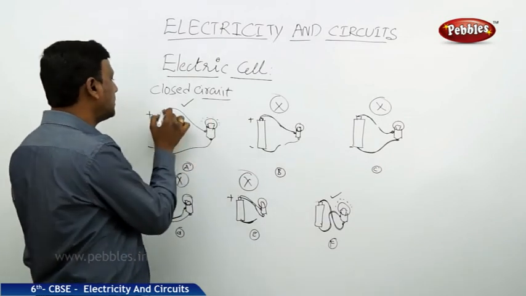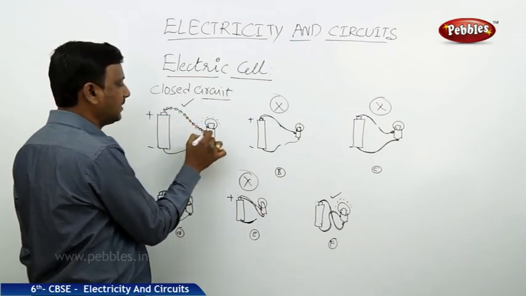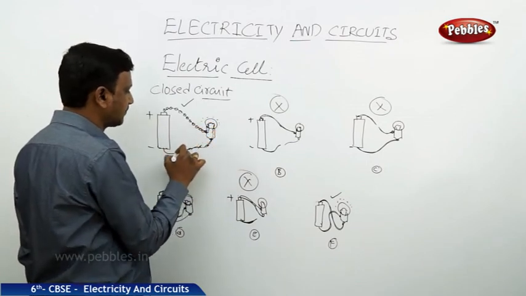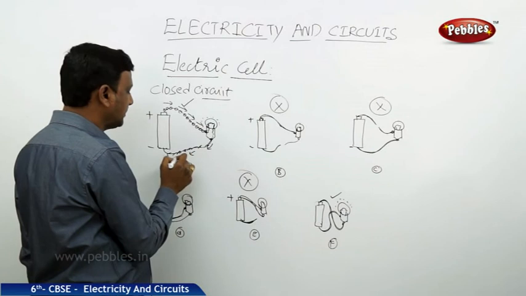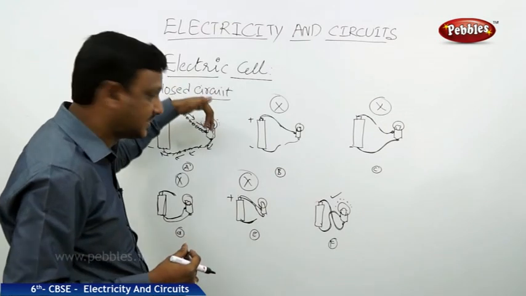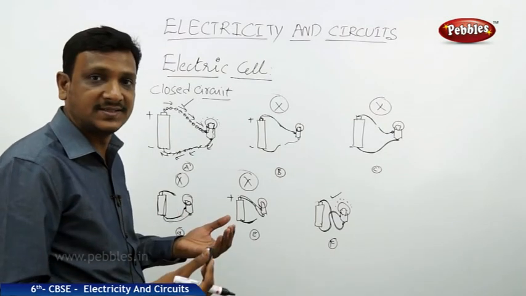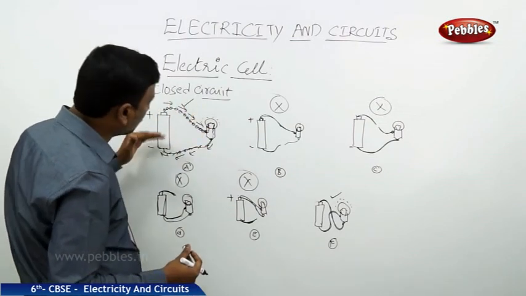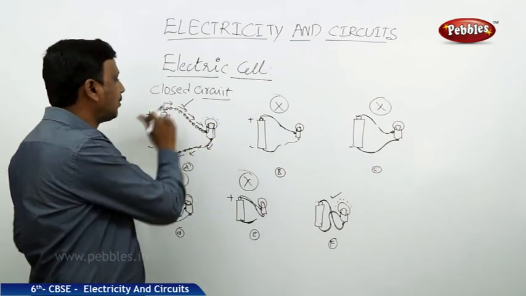Now see the positive and negative. The current begins here. It goes like this to the bulb, and in the bulb it travels in the filament and it comes back like this. So you can put arrow marks showing how the electric current is going to the bulb and how it is coming back to the battery. But whatever electric current is going to the bulb, the whole electricity is not coming back. Some of the electricity is used in the form of light. So some electricity is going in and some is coming out. You can see the arrow marks, but some electricity is used in the form of light. So this is the way the current flows in a closed circuit.